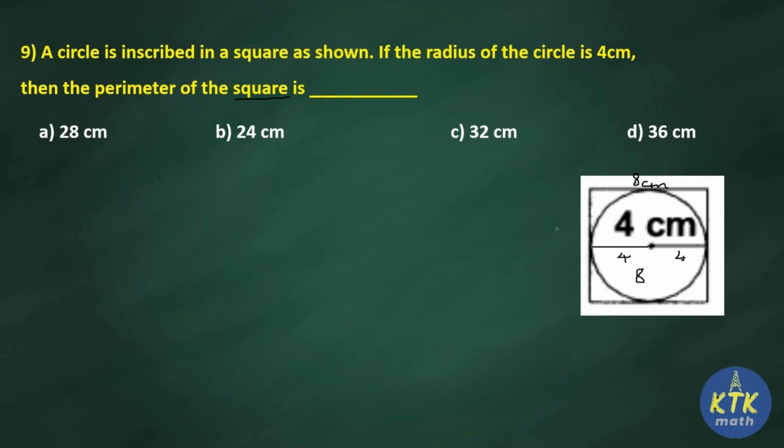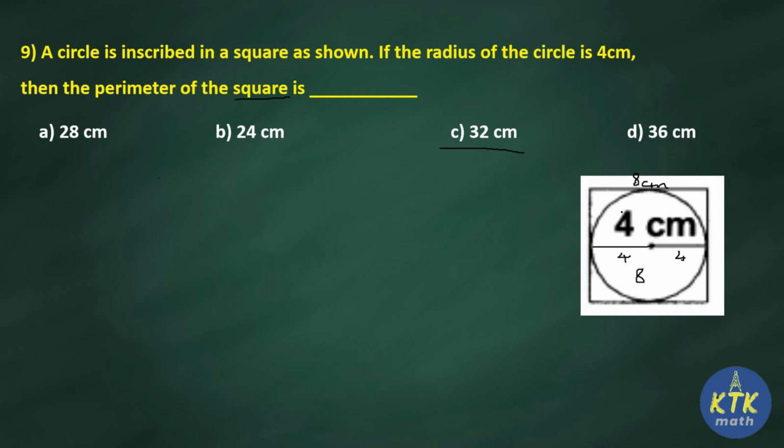So all 4 sides are equal. You can observe the diameter of the circle is nothing but the side of the square. Diameter of the circle is 8 means the side of the square also will be 8. Therefore 4 8s are 32. So it's a very simple question. Question number 9 answer is 32.